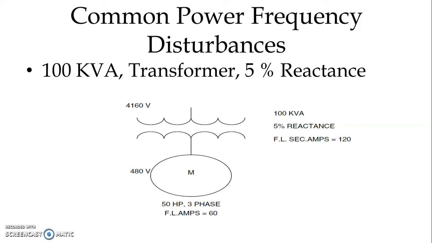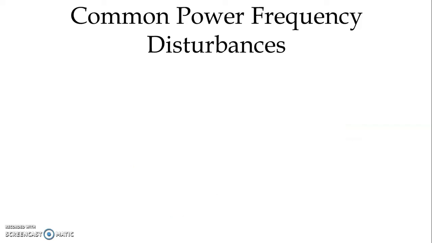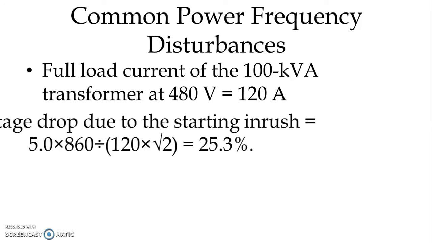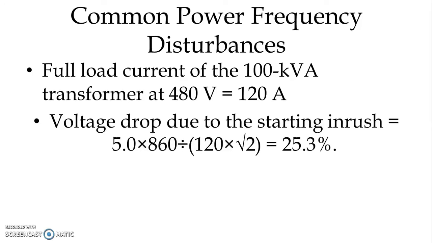We are feeding the 50 HP motor with a 100 kVA transformer. Suppose the 100 kVA transformer has 5% reactance, then we can calculate the voltage sag. The full load current of the 100 kVA transformer at 480 volt is 120 ampere. And if we calculate the voltage drop due to the starting inrush, it comes to 25.3%, and that is a very